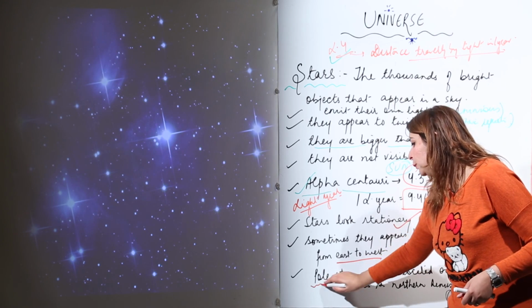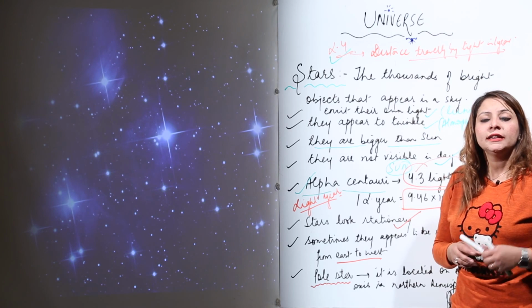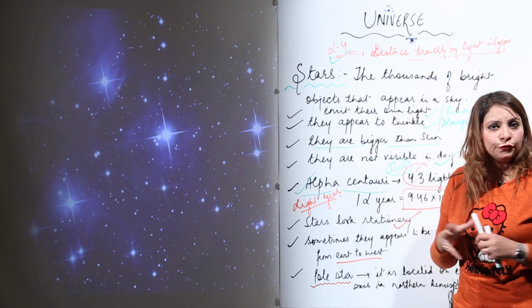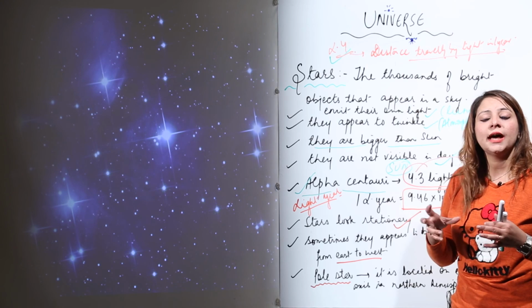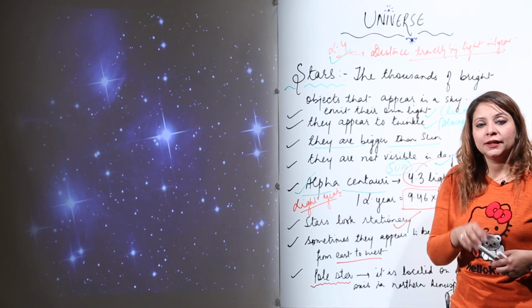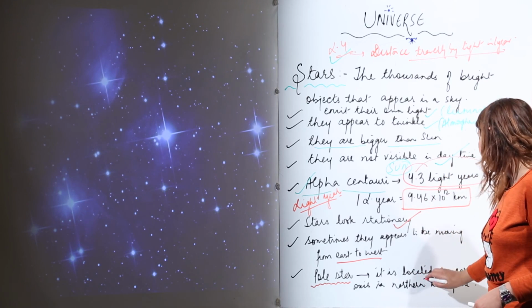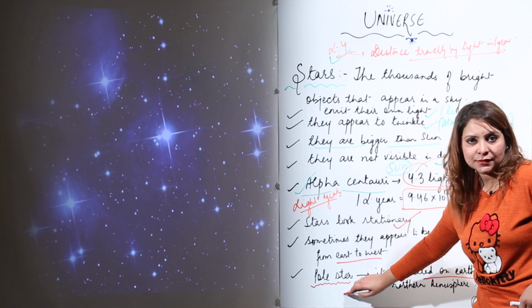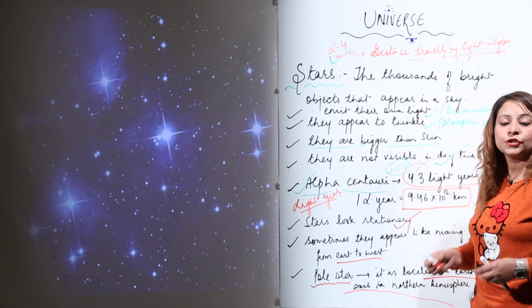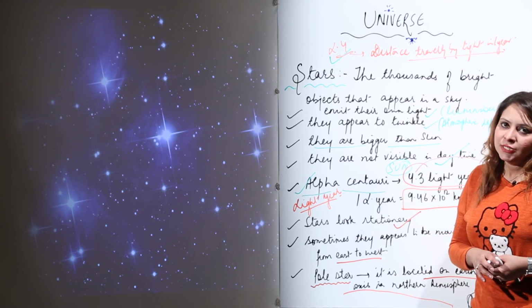Moreover, you must have heard about the Dhruv Tara, that is the pole star. That is a star which is brightest of all, and it is actually called a stationary star. Do you know why it looks stationary? It looks stationary because it is located on the earth's rotational axis in the northern hemisphere. So as it is located on the earth's rotational axis, it looks stationary.